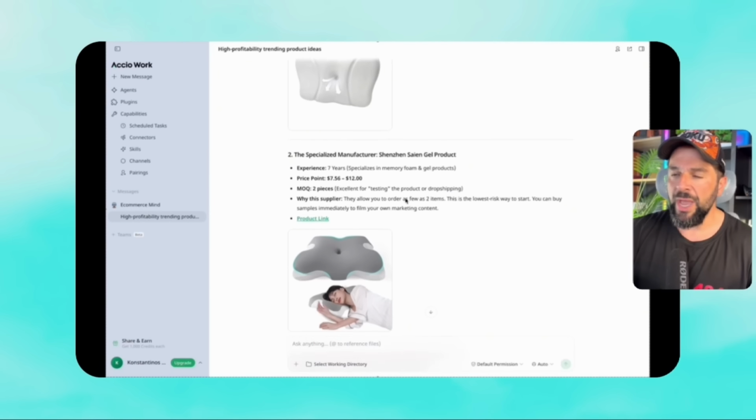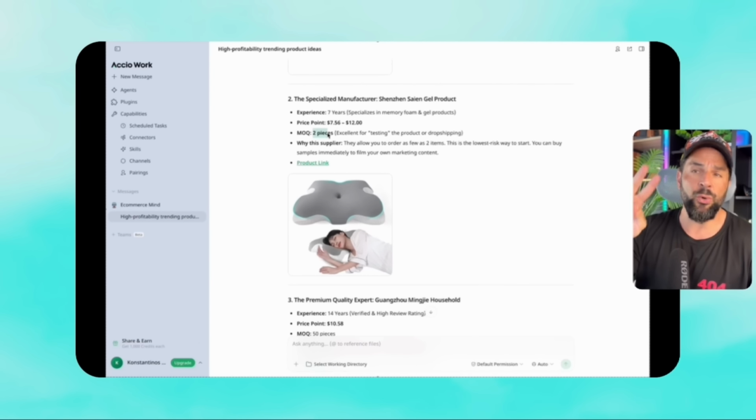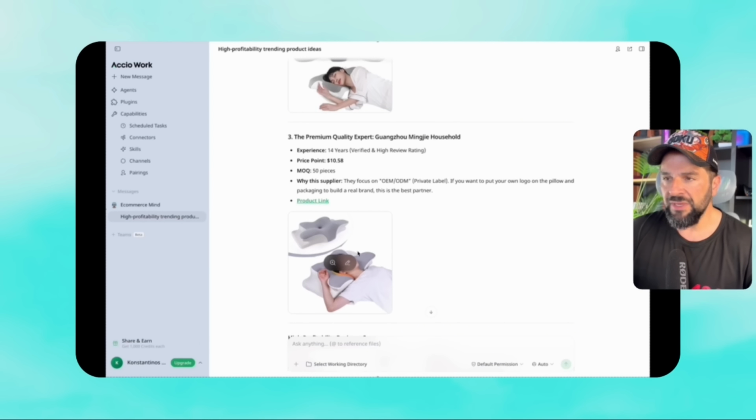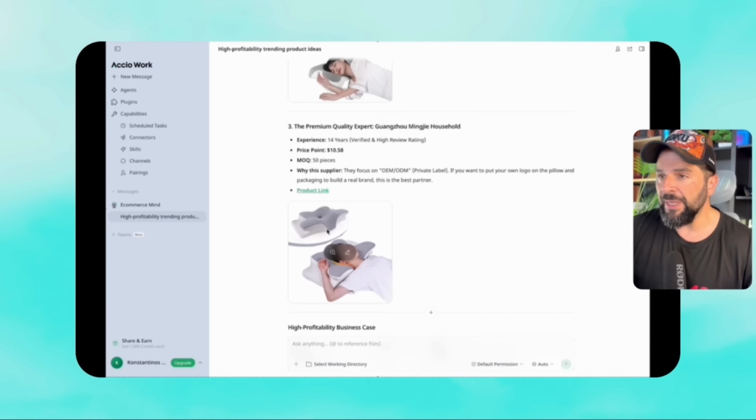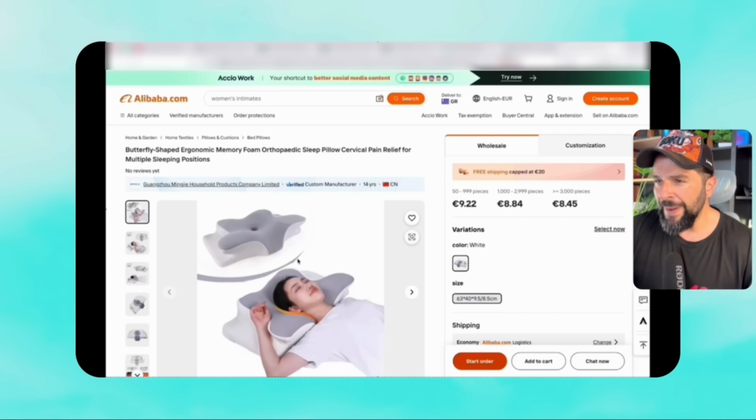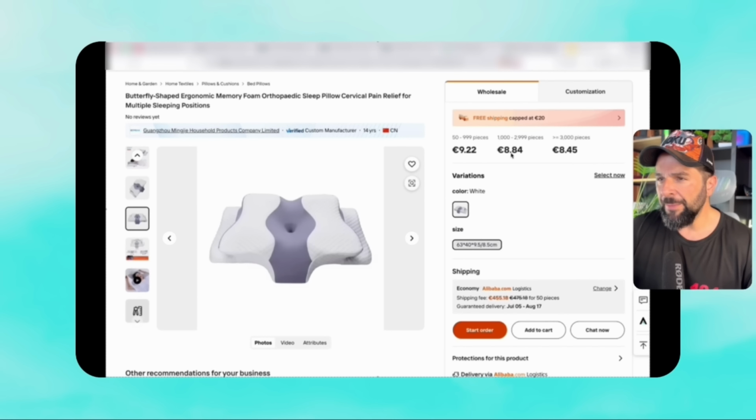And as you see right here, you have only 2 pieces MOQ. You can just order 2 pieces. Looks really unique. I haven't seen that around, and it's actually something that helps people sleep better. This is even better, the premium quality one. You see also the comparison, the benefits of each one of them. We can see the photos here of the product. I think I like this one.